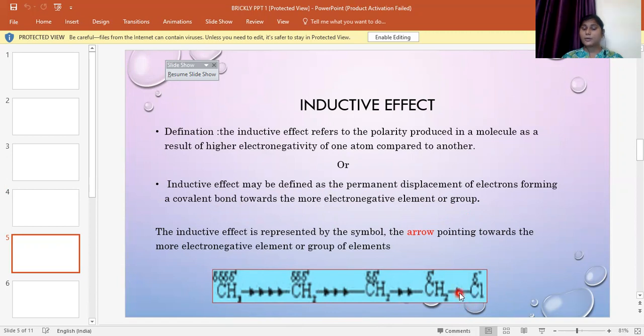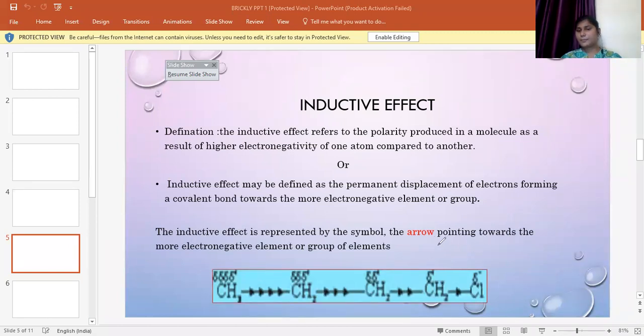The electrons are drawn towards the chlorine atom. Chlorine is more electronegative. They are the halogen atoms that have the capacity to draw the electrons towards itself. Therefore, the electron cloud density is drawn towards the chlorine atom, giving rise to a slight negative charge, that is delta minus, and the carbon atom gains the positive charge, that is delta plus. What do you mean by delta? It is an indication of a smaller amount. Therefore, there exists a polarity in a molecule. This is called the inductive effect.